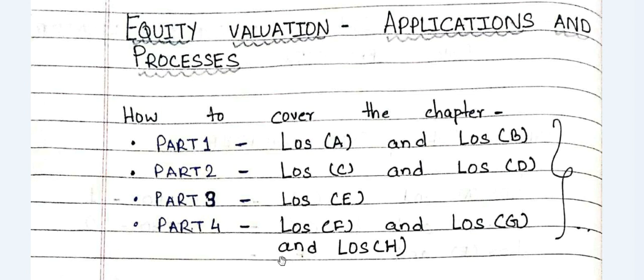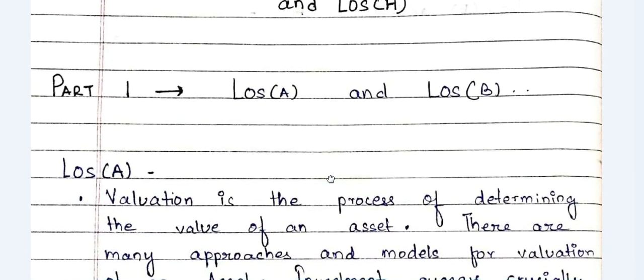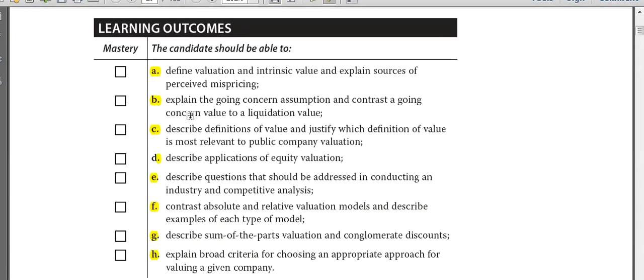Okay, so now let's start with the chapter and give an introduction to it. What does LOS A say? LOS A says: define valuation and intrinsic value and explain the sources of perceived mispricing. So there are 3 keywords in this: first is valuation, the second is intrinsic value, and the third is the sources of perceived mispricing. So there are 3 keywords that we have to cover in this LOS.